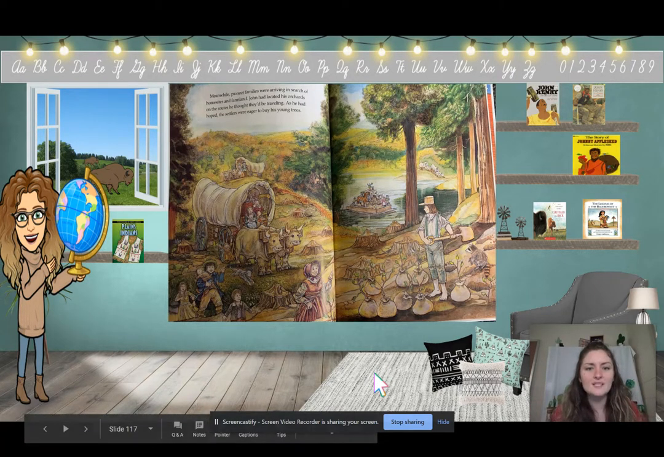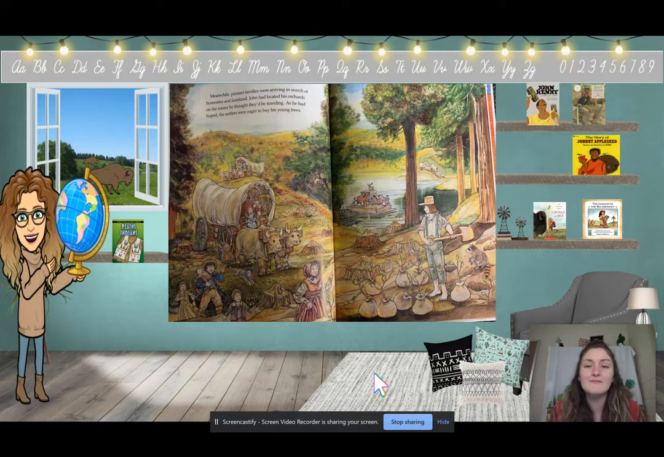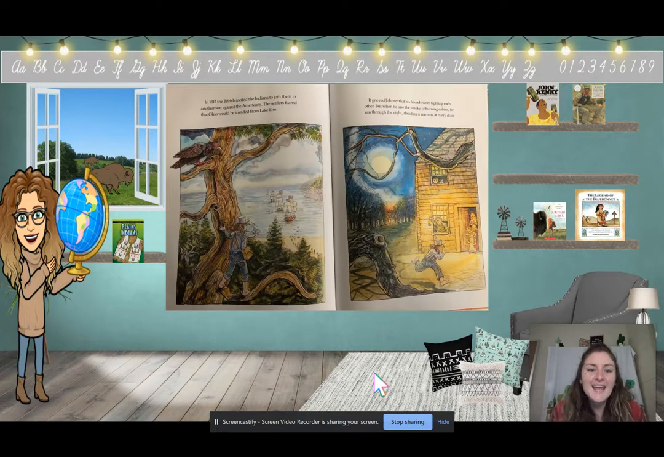Meanwhile, pioneer families were arriving in search of home sites and farmland. John had located his orchards on the routes he thought they'd be traveling. As he hoped, the settlers were eager to buy his young trees. In 1812, the British incited the Indians to join them in another war against the Americans. The settlers feared that Ohio would be invaded from Lake Erie. It grieved Johnny that his friends were fighting each other, but when he saw the smoke of burning cabins, he ran through the night, shouting a warning at every door.